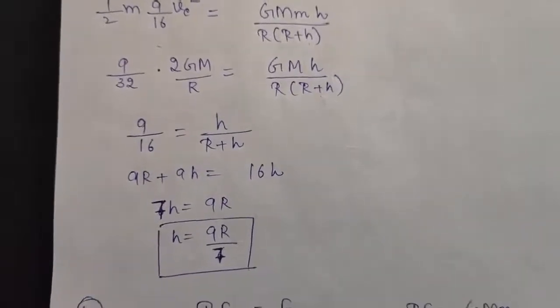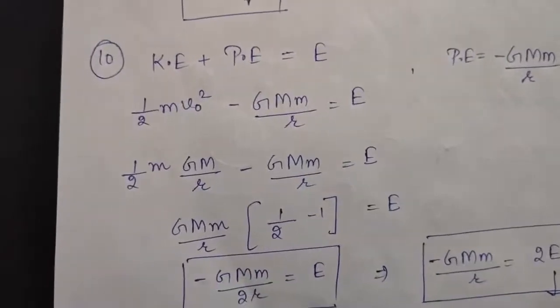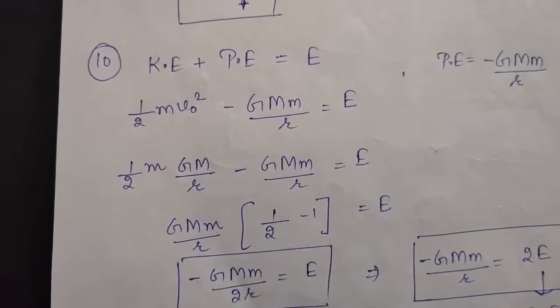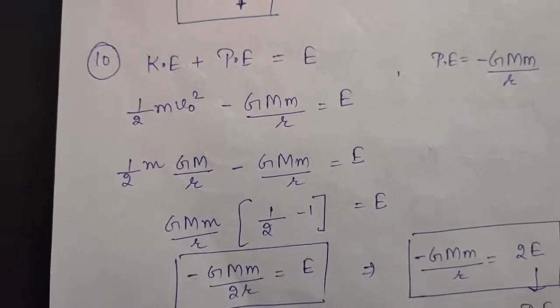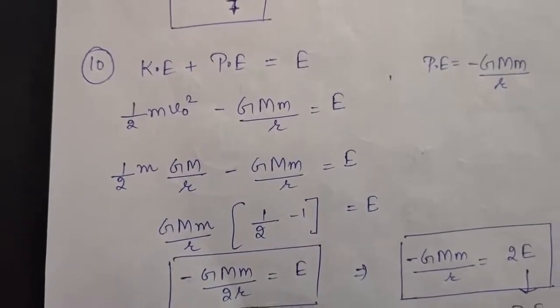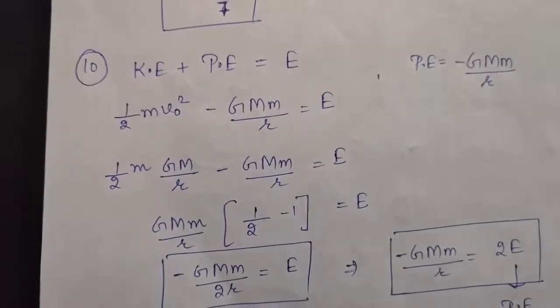Okay, so question number 10 says a satellite moving in a circular orbit around the Earth has a total energy of E, then what will be its potential energy?